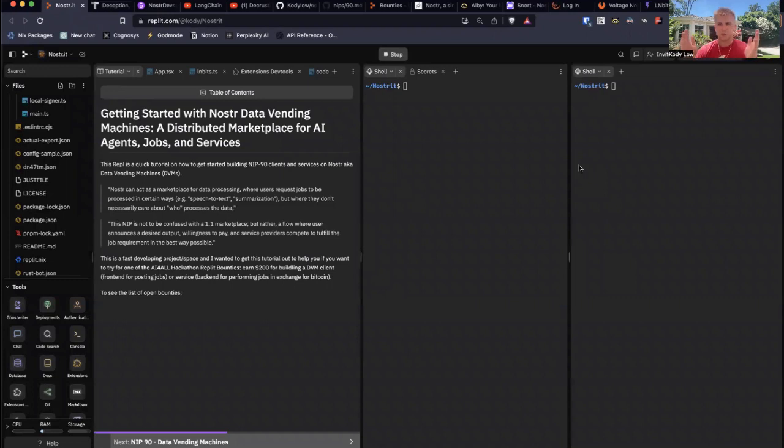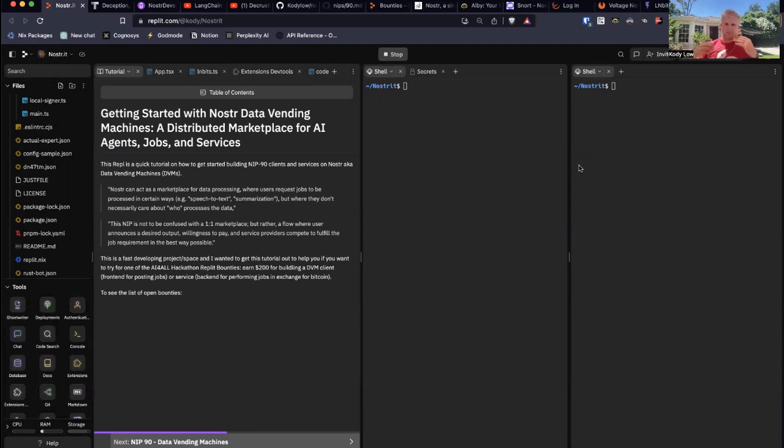And then AI services are just listening for these jobs. And if it can do the job, then it'll pass back an invoice and say, hey, I can do that. If you pay me some Bitcoin, then I'll do it for you. Right. So this is a really powerful way where if you don't want to have to run a bunch of these AI backends yourself, you can just publish your intention that, hey, I'm willing to pay for anybody who can do like a Midjourney generation or run this GPT-4 thing for me or something.